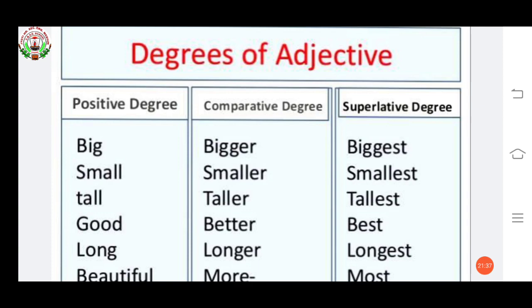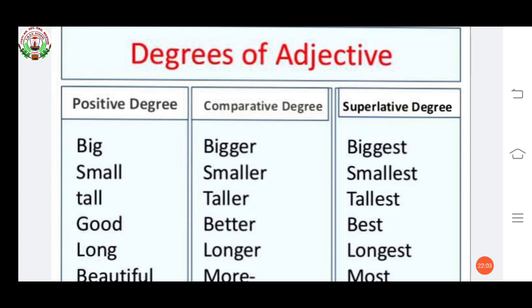Superlative, biggest. When we have to compare between two things or two people, we have to use comparative degree. Like big, bigger and biggest. When we have to compare two or more than two, we have to use superlative.